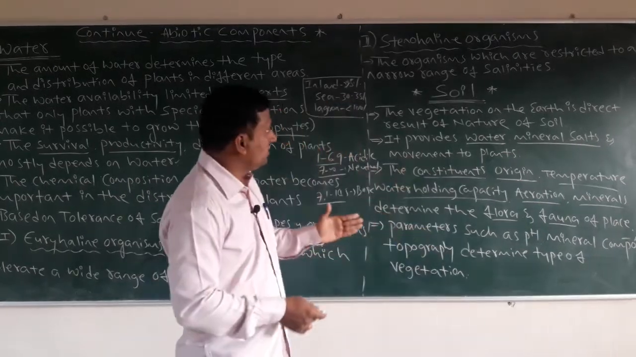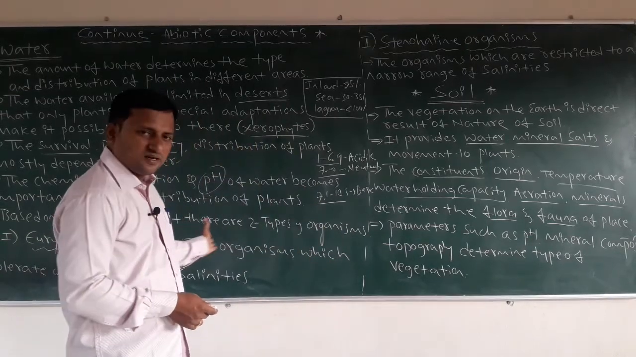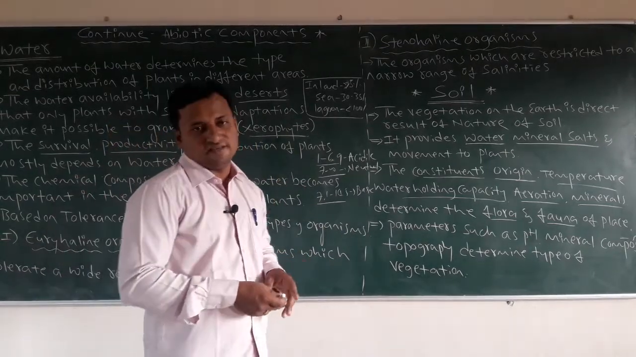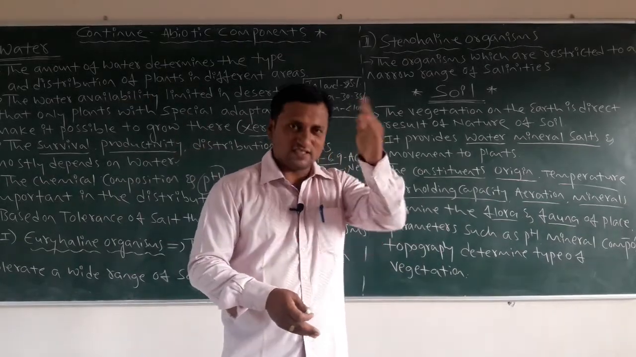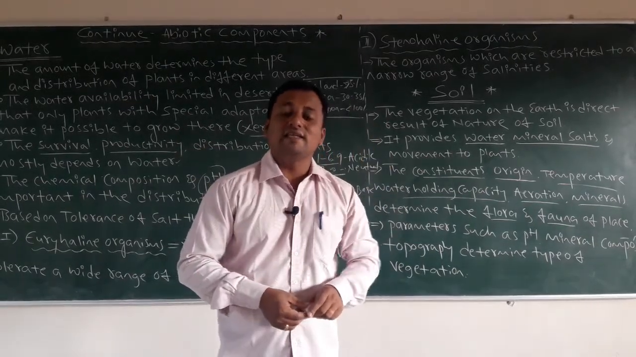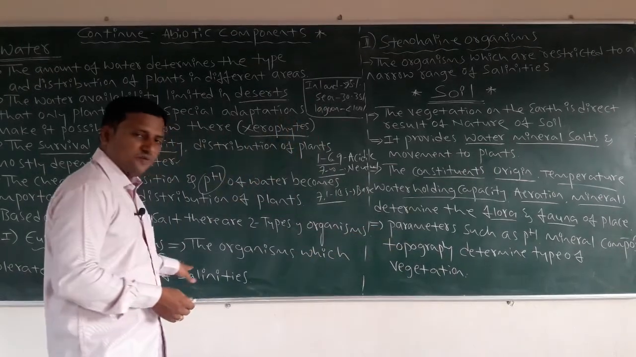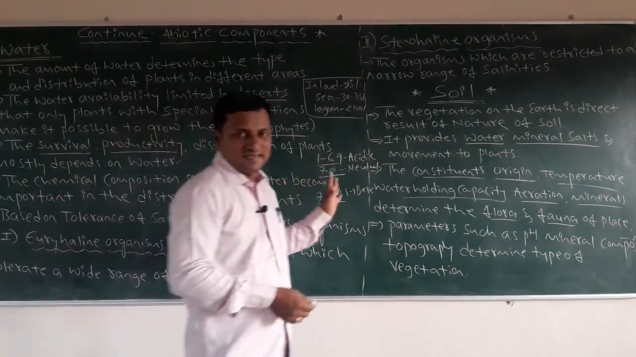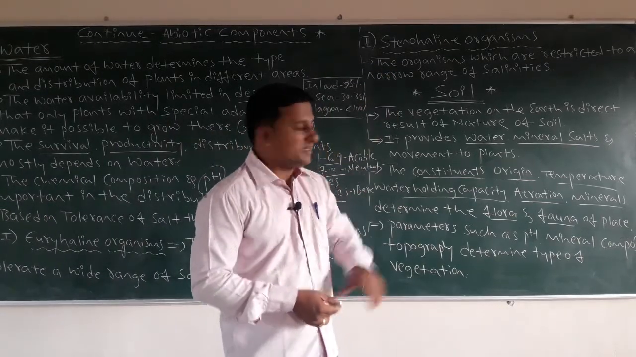Next, stenohaline organisms. Euryhaline organisms we see almost all in the sea, while stenohaline organisms we see in rivers. The euryhaline organisms have a wide range of salinities. Next, stenohaline organisms. What is this?